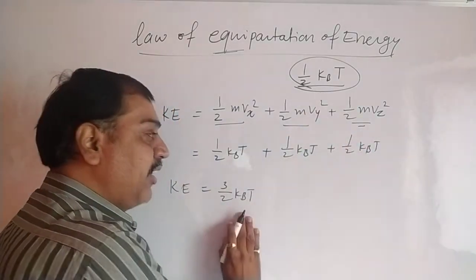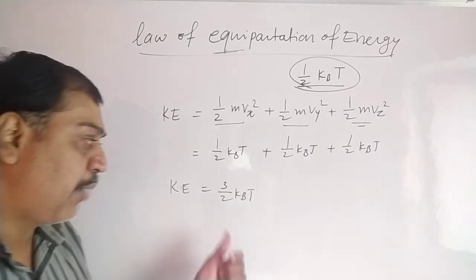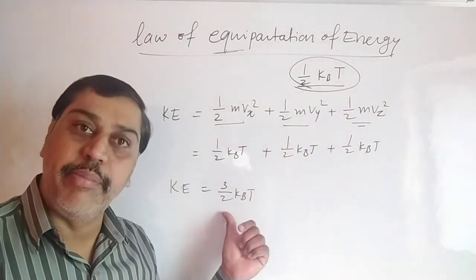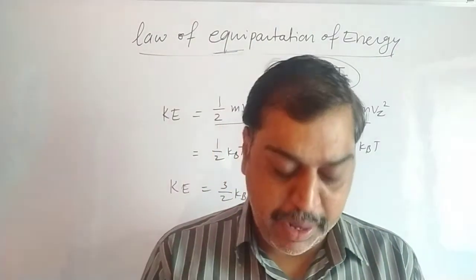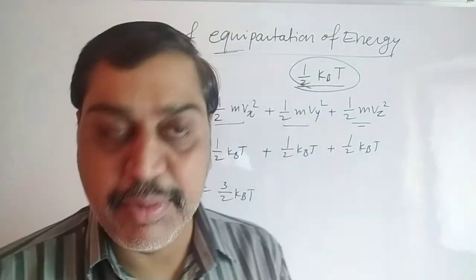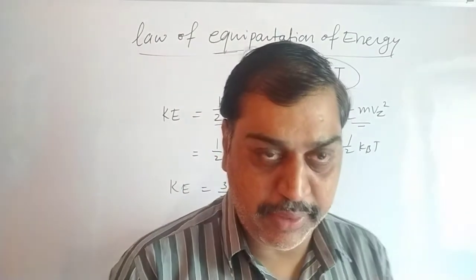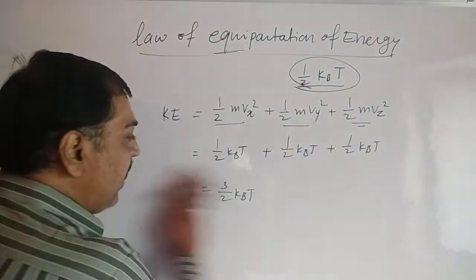So this kinetic energy is for translational motion, and the total contribution becomes 3 by 2 kBT. That is the meaning they have shown, and this is said to be the law of equipartition of energy. Why have we taken this? Because in the next topic we have to use it. Now let's go to the next topic, degrees of freedom.